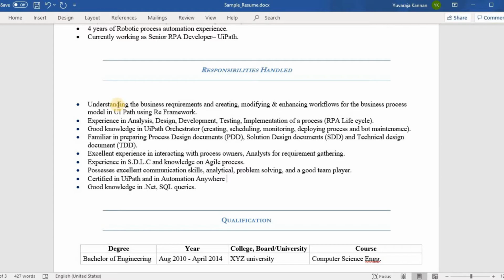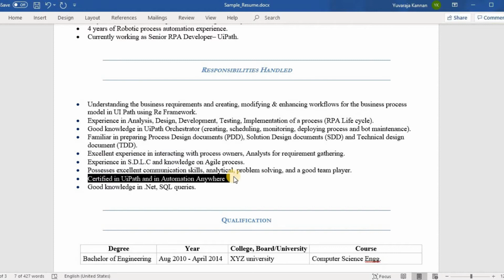For example, it is about understanding the business requirement and creating, modifying, and enhancing workflows, and also experience in analysis, design, and development. He's also experienced in designing PDD, SDD, and TDD, and familiarized with UiPath Orchestrator and the SDLC lifecycle. This person also highlighted other skills such as communication skill, problem solving skill, leadership skill, and team player.